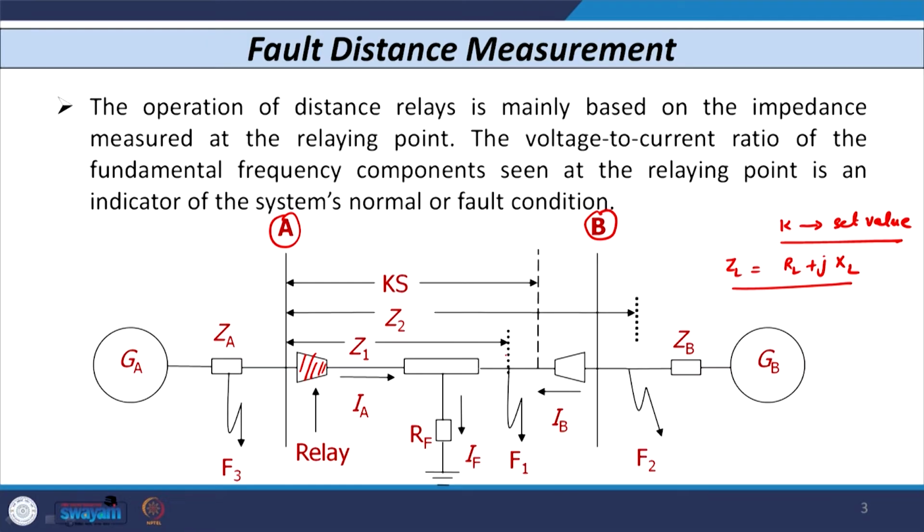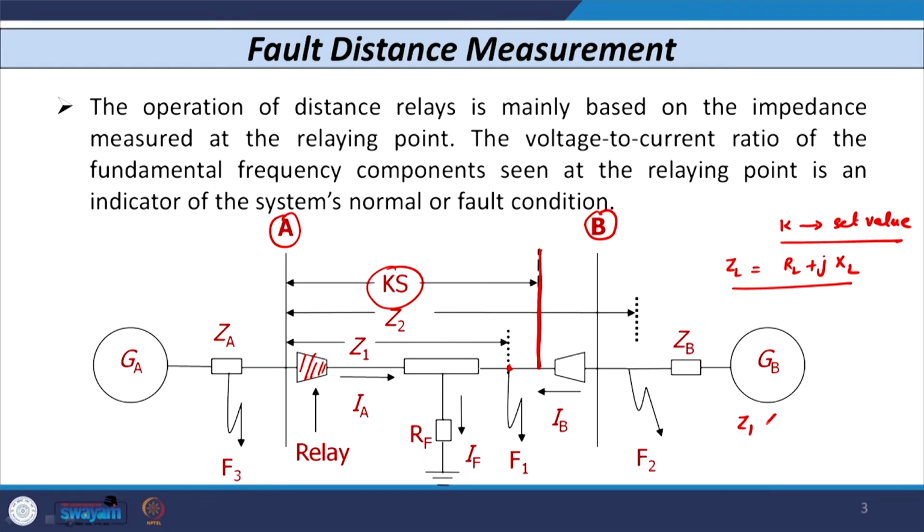This relay measures the impedance. Initially we set this value as the set value, indicated by Ks. This is your threshold. If a fault occurs on the left hand side of this threshold, say at F1, the relay measures the impedance, Z1 in this case, and compares this Z1 with the set value of impedance.